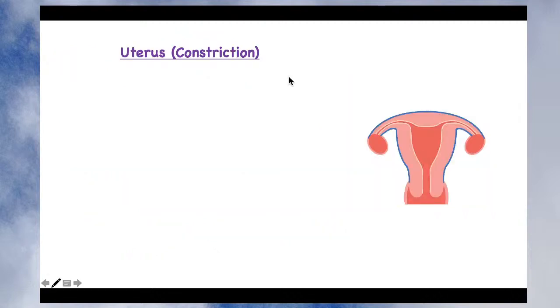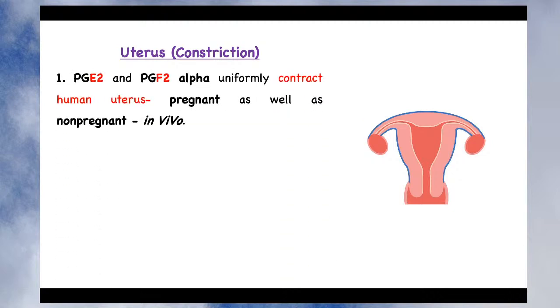Let's see the effect on the uterus. So, uterine contractions, and here we'll see one of the important factors of hormonal change, right? We'll take the example of pregnancy, because the uterus plays a very important role in pregnancy. The uterus produces contraction with prostaglandin E2 and prostaglandin F2 alpha.